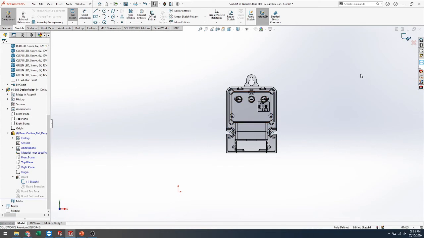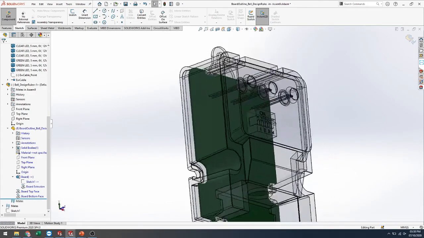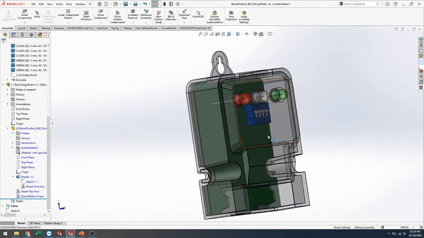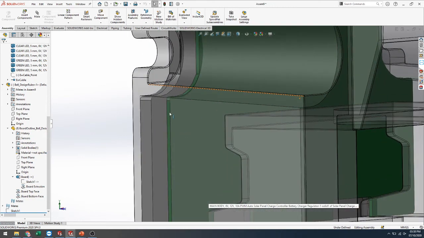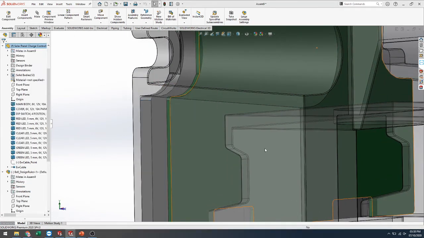So if you see, we can easily make our layout according to the mechanical shape. This is very easy to get. I'll give some mates for installation purposes.